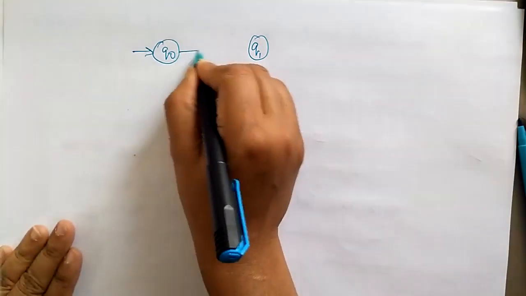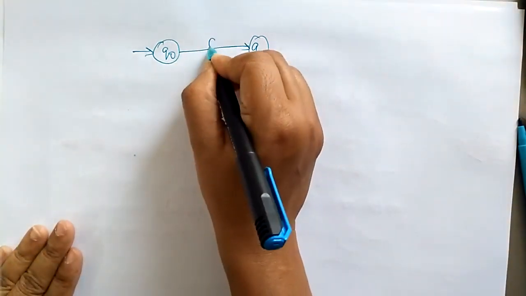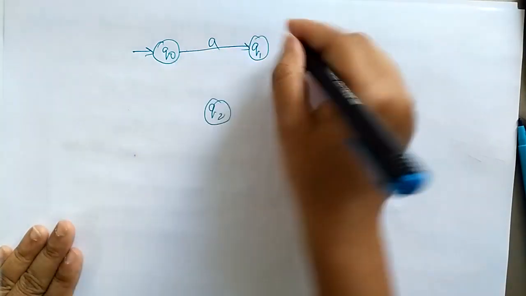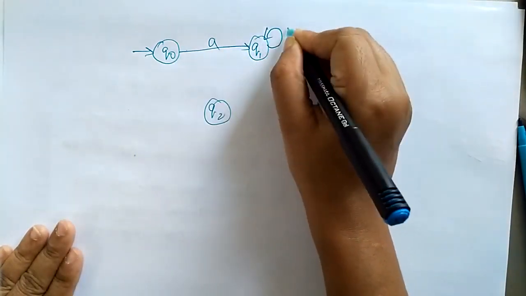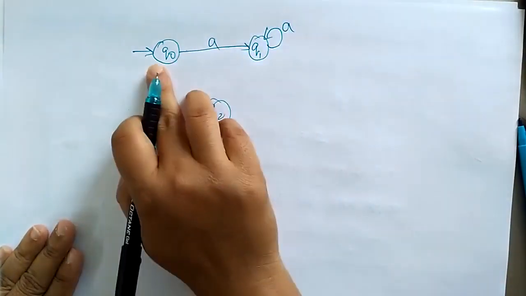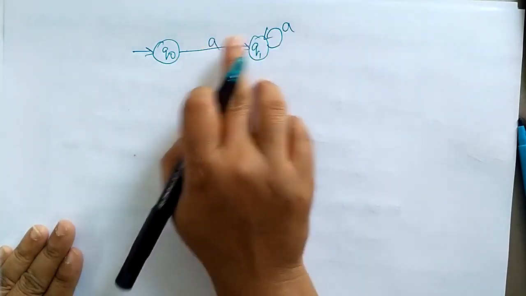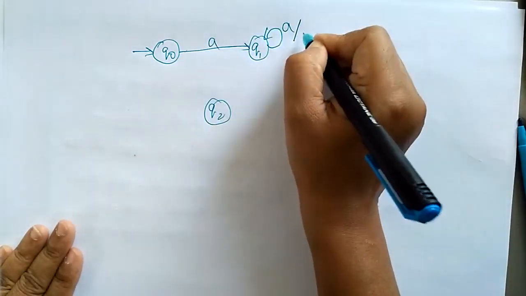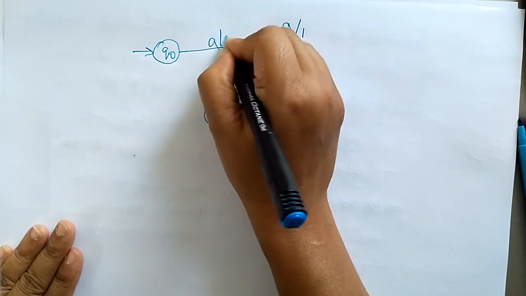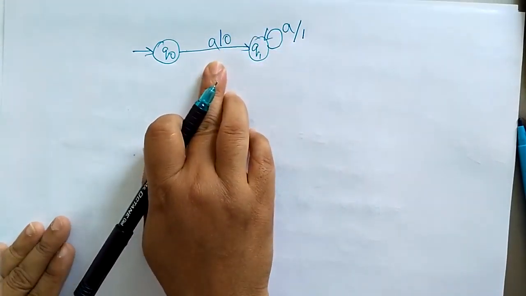So let me take the input A, and then A again. Whenever the string ends with AA, it generates an output 1. For the single A, keep the output 0.